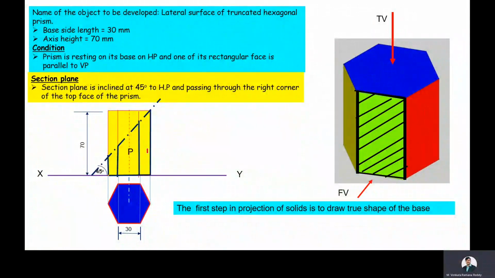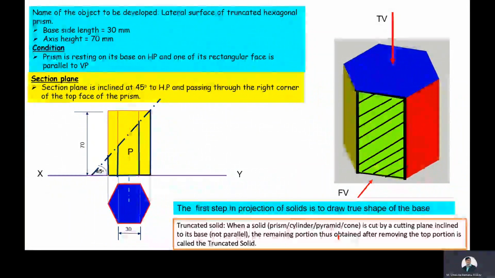That is, we are going to develop the lateral surface of a truncated hexagonal prism. Now we will see what we mean by a truncated solid. When a solid, that is a prism, cylinder, pyramid or cone, is cut by a cutting plane inclined to its base, that is, the cutting plane is not parallel, then the remaining portion obtained after removing the top portion is called a truncated solid. Here, after removing this top portion, the remaining portion is called the truncated solid.